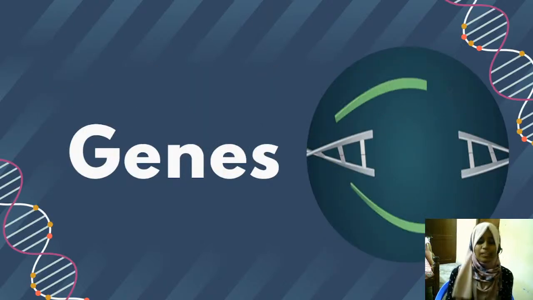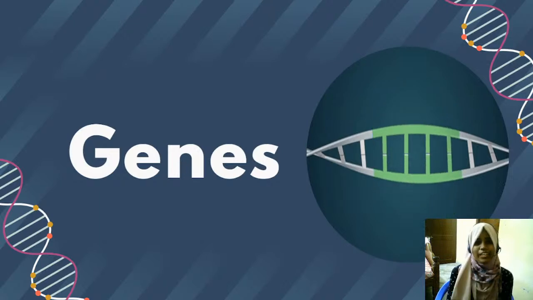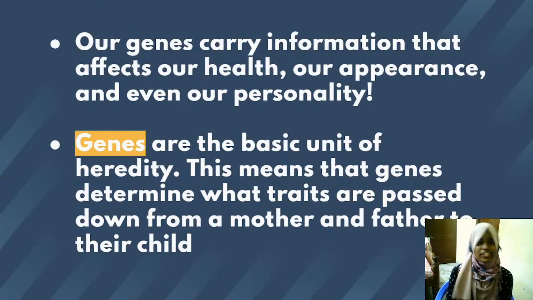Now we'll see in detail what genes are. Genes are very important for carrying information. Information here means about our health, about our appearance, about how we look, and even about our personality. Say, for example, there's a person who is always very calm and composed. Maybe he is like that, but it can also be due to his genes.